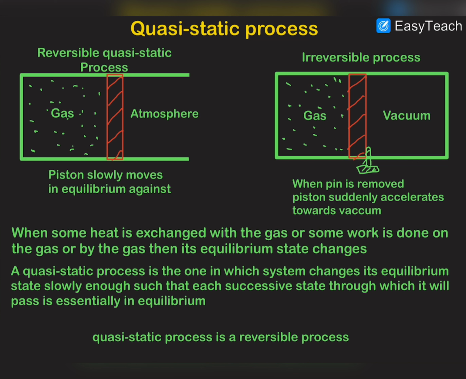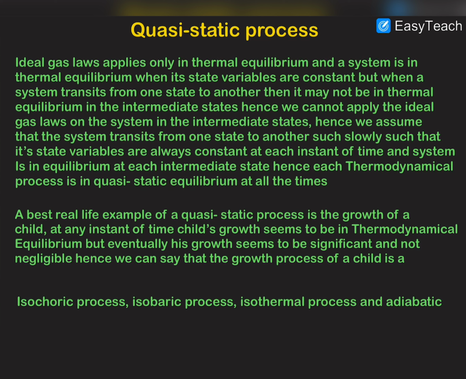system, then that gas transits from one equilibrium state to another equilibrium state. But the path through which that gas transits from one equilibrium state to another does not essentially have constant state variables, which means that obviously when a gas transits from one state to another, its state variables change, like pressure, temperature and volume change, and they are not constant at any instant of time.